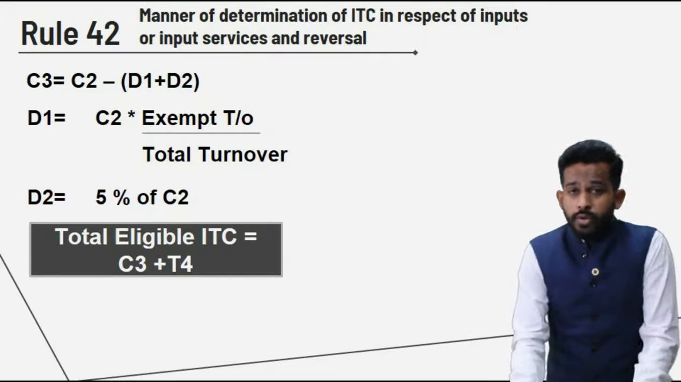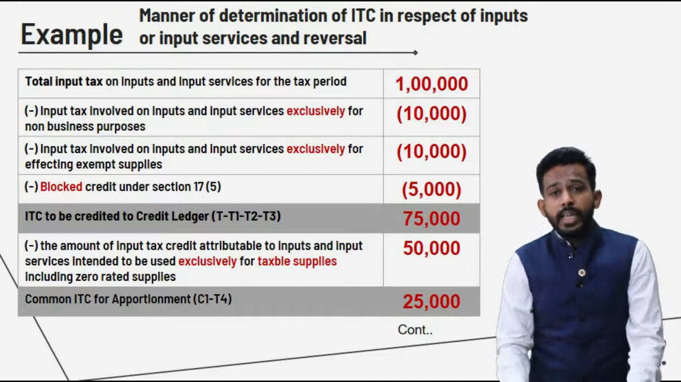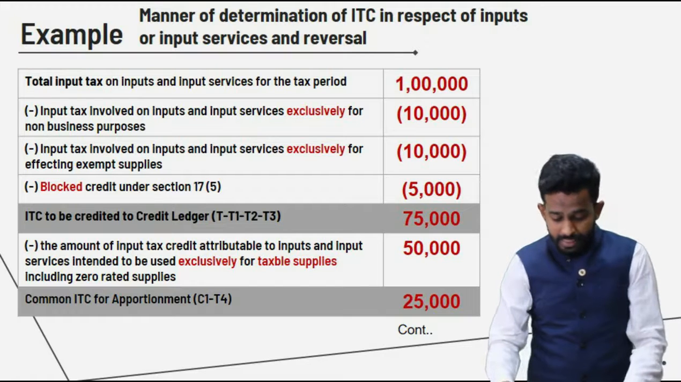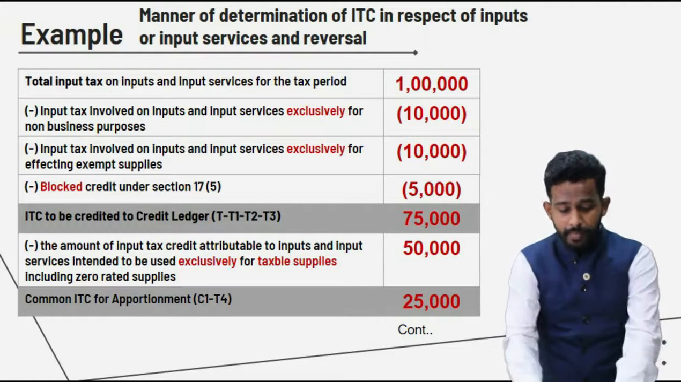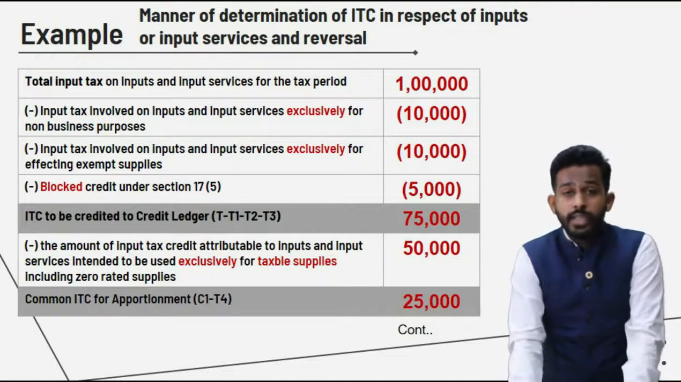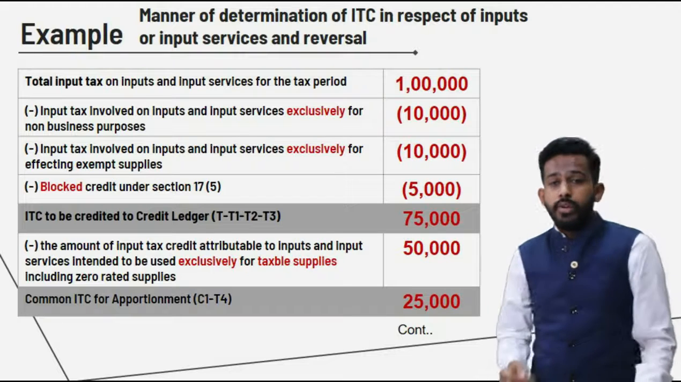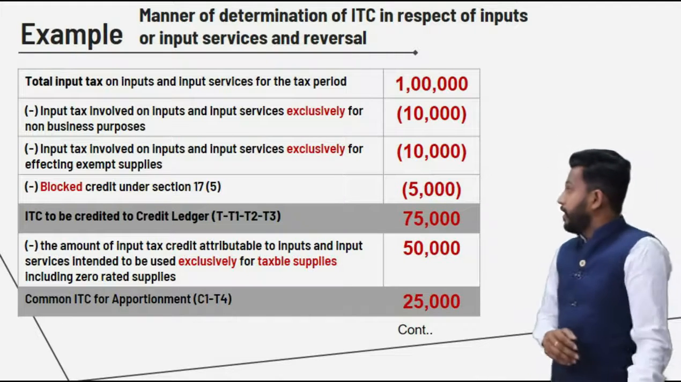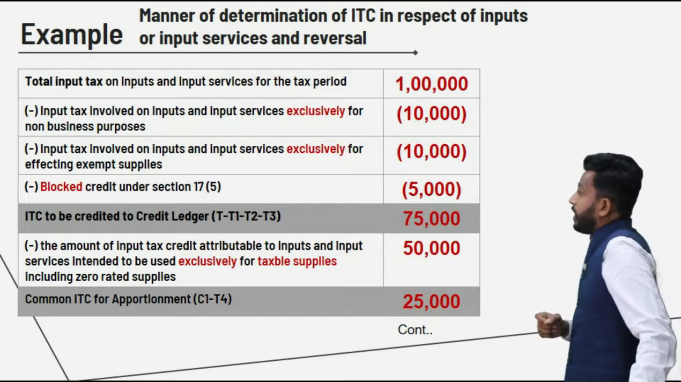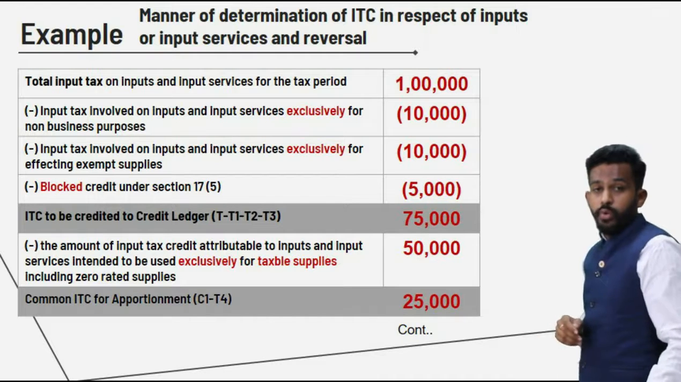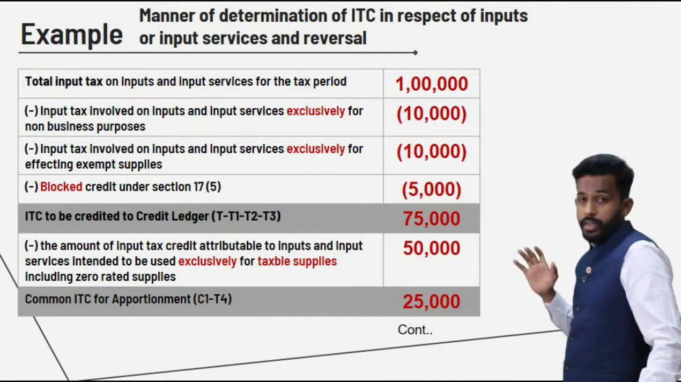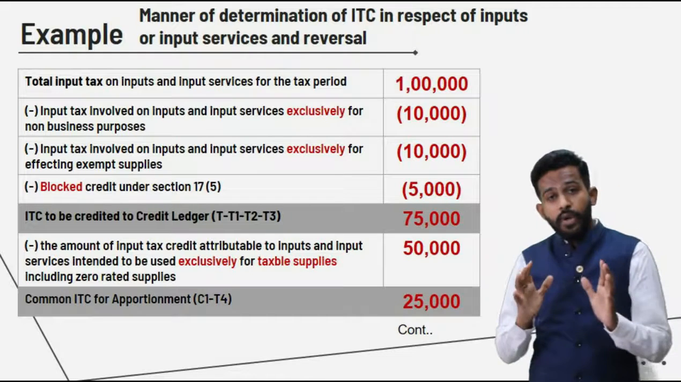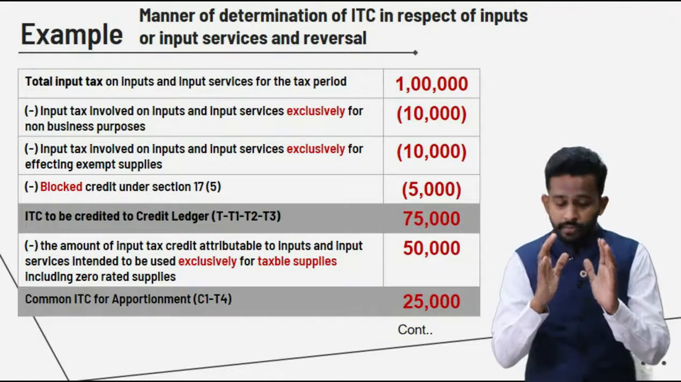So let us discuss a small example so that this particular rule will be very easy for you to understand, and will also be on your fingertips, right friends? So in this example, the total ITC for the tax period is 1 lakh rupees. So what is T? T is 1 lakh rupees, friend. This is the entire ITC for that particular tax period, right friends?